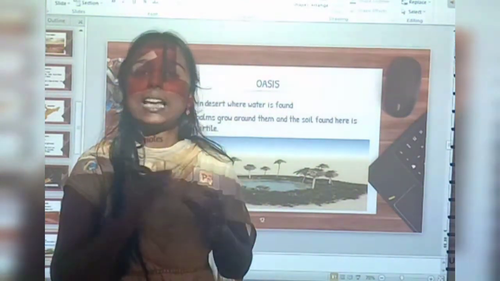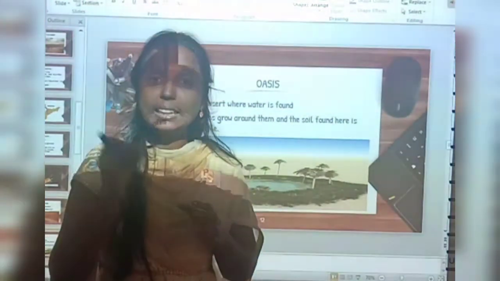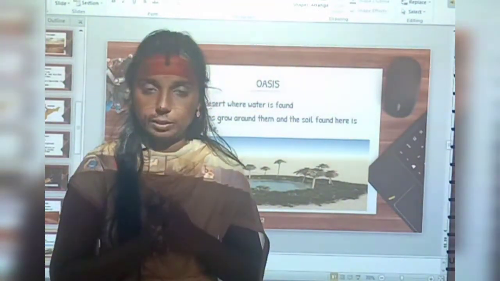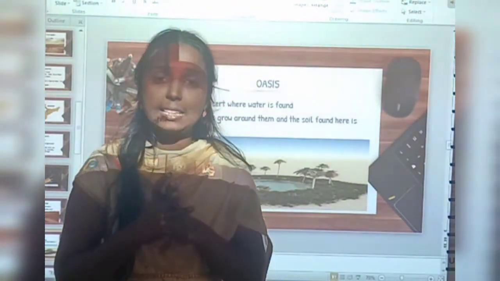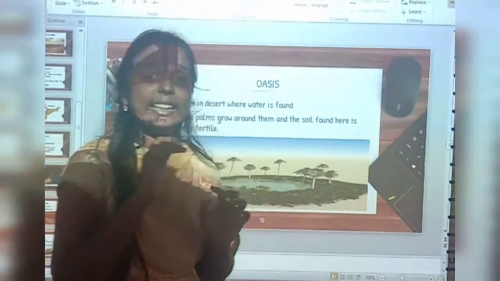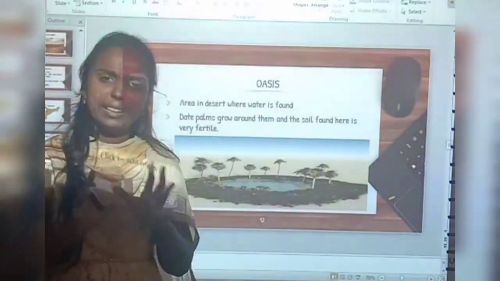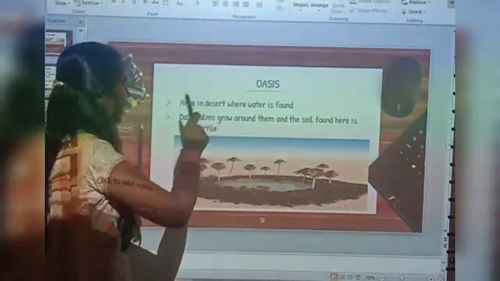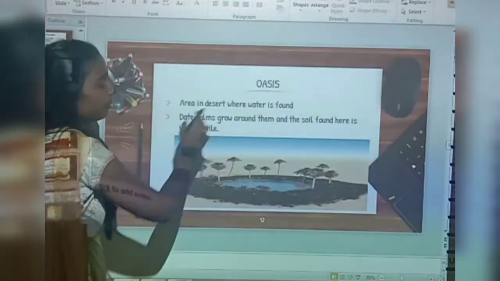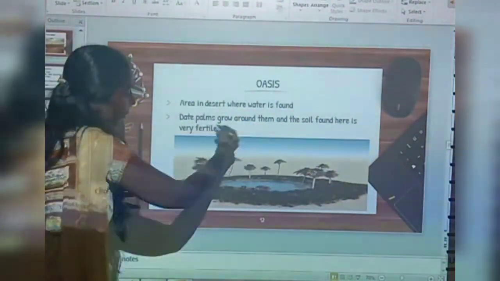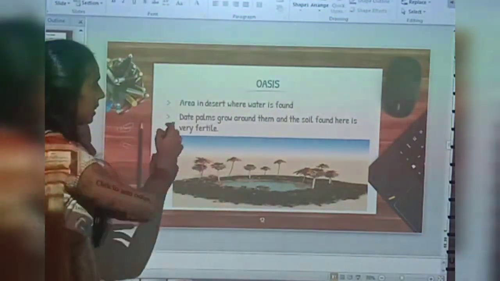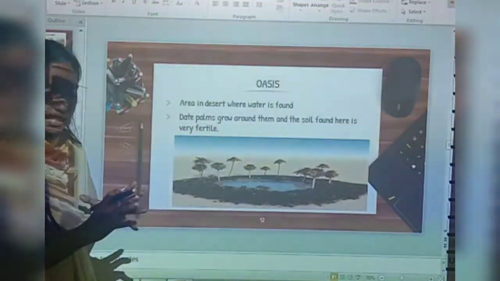So, oasis is an area in desert where we can find water, okay? So if we find water in desert, then we call that area as what? Oasis, okay? And the land near this oasis will be very fertile, okay? See, what is oasis? Area in desert where water is found. And see, the soil found here is very fertile and we can see so many date palms around this region.